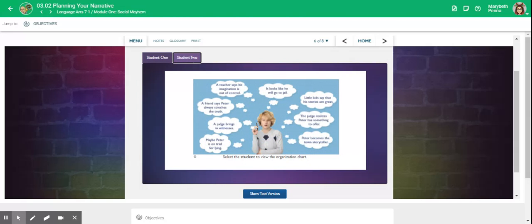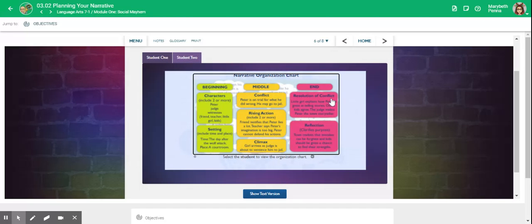Student 2. A teacher says his imagination is out of control. A friend says Peter always stretches the truth. Little kids say that his stories are great. It looks like he'll go to jail. A judge brings in witnesses. The judge realizes Peter has something to offer. Maybe Peter is on trial for lying. Peter becomes the town storyteller.